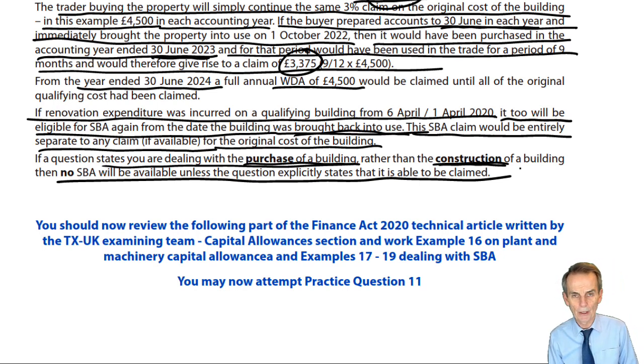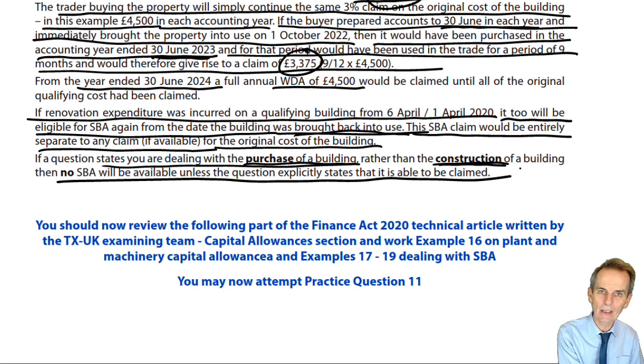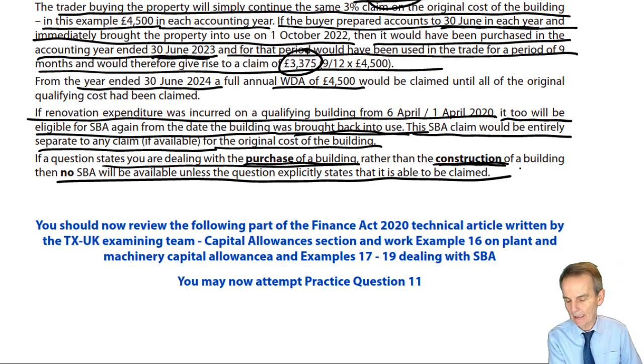You are not otherwise going to deal with SBA on the purchase of that building. Obviously, what you have when a second user of that building buys is, of course, then referenced back to the first user, and again will continue on with the allowance claimed by that first user if it's still within its life. But if you're dealing with the purchase building, no SBA, we only get SBA on construction, unless, of course, you're told otherwise.